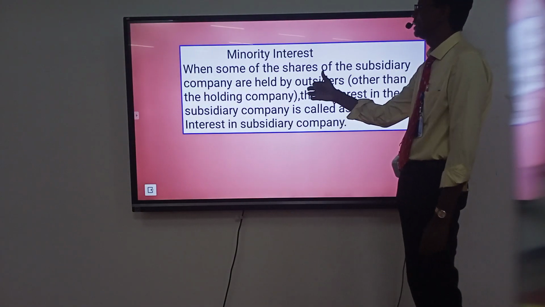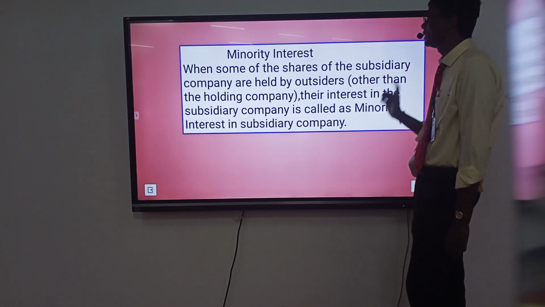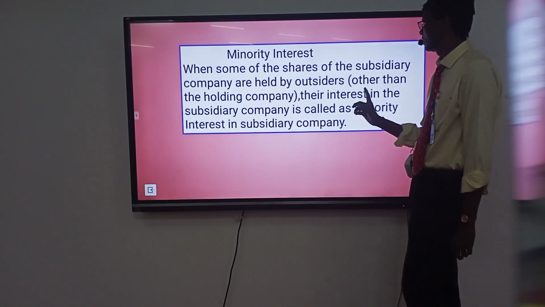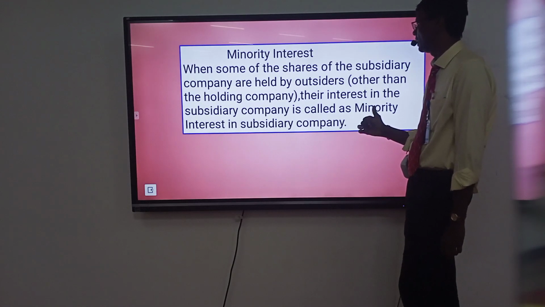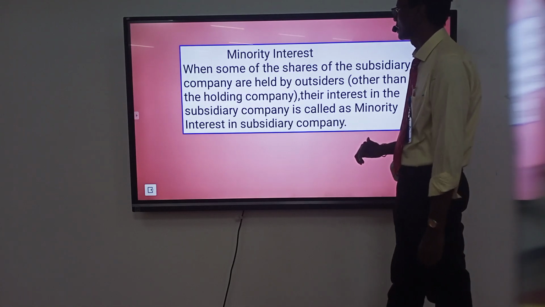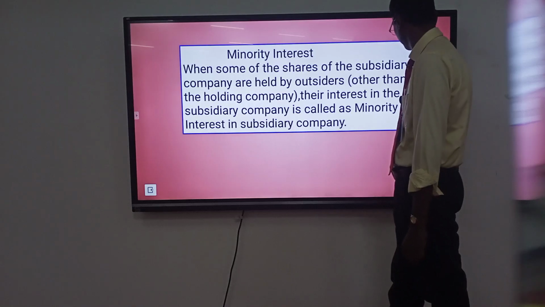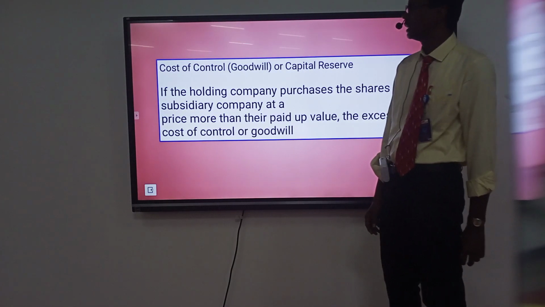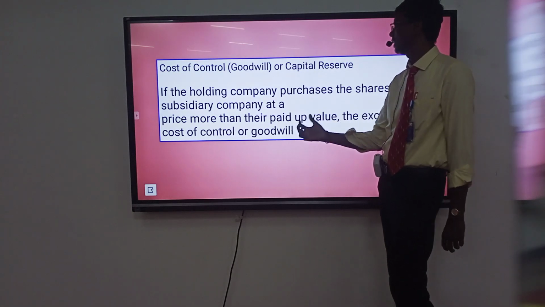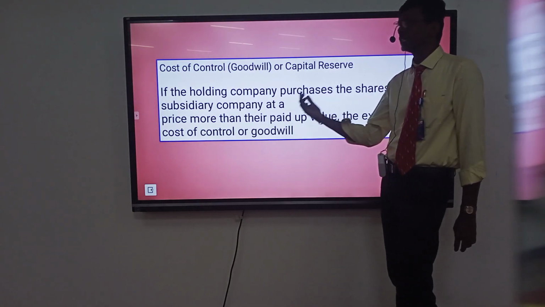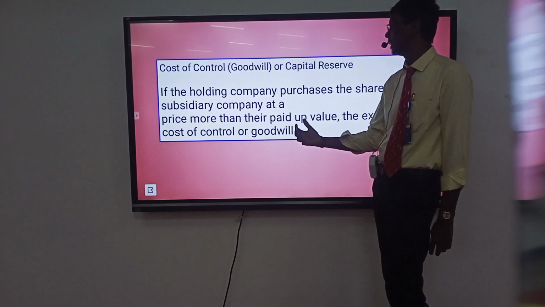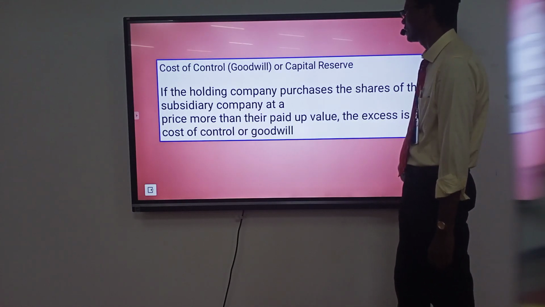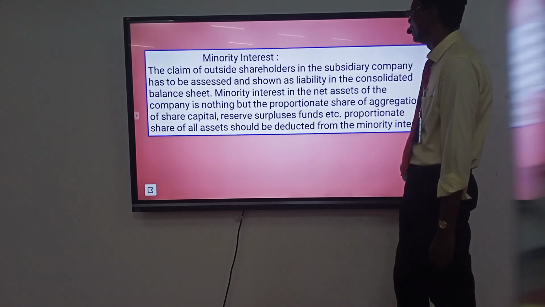Minority interest. When some of the shares of the subsidiary company are held by outsiders other than the holding company, their interest in the subsidiary company is called minority interest. Cost of control or goodwill or capital reserve. When the holding company purchases the shares of the subsidiary company at a price more than the paid up value, the excess is the cost of control or goodwill.